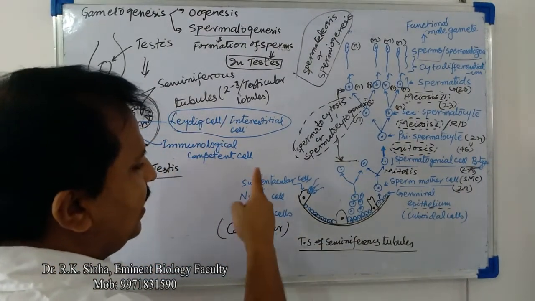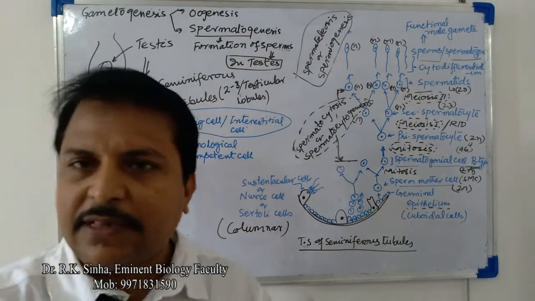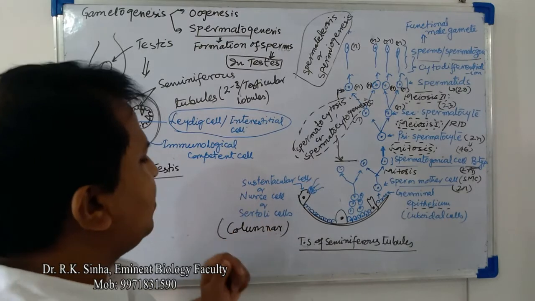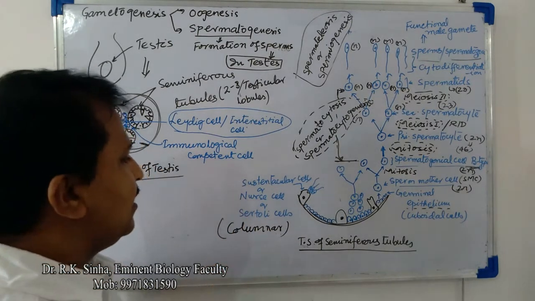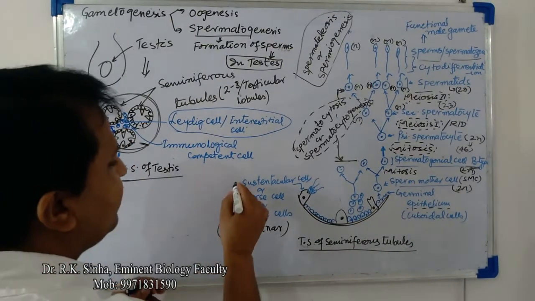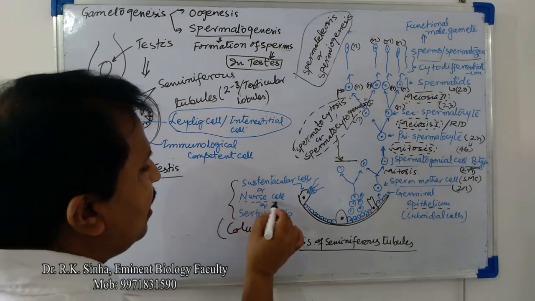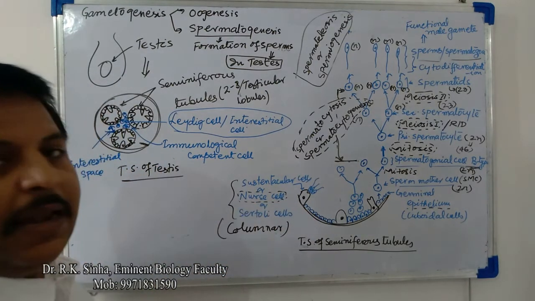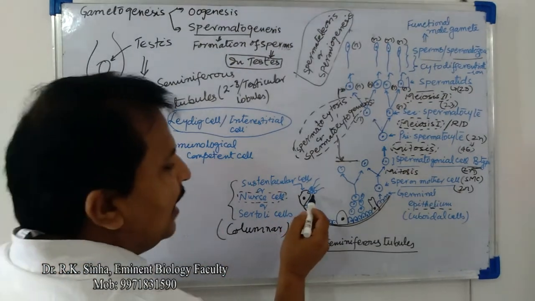First, we should know the role of these sustentacular cells or nurse cells or Sertoli cells. Why are they known as nurse cells? As the name depicts, they nurse. They provide nutrition to the sperms or spermatids.